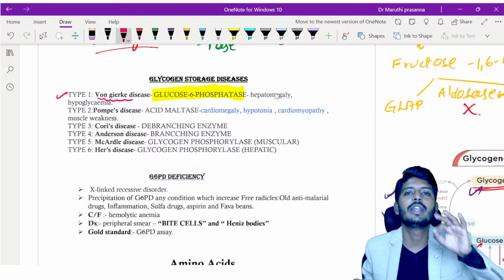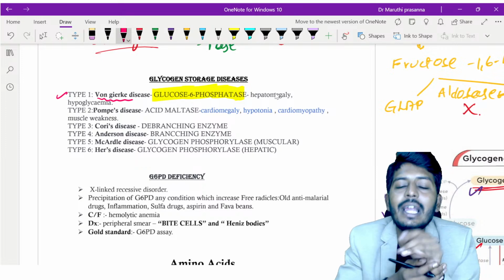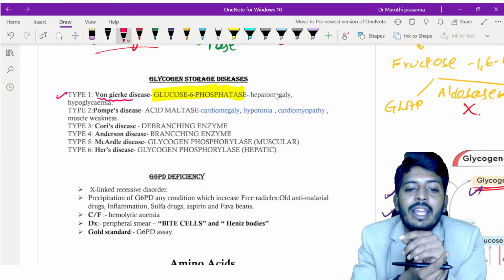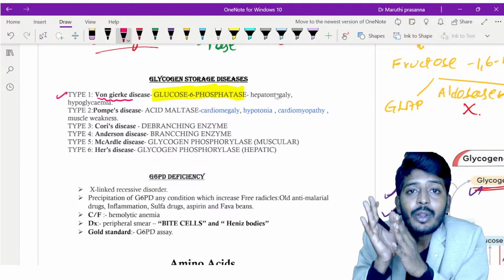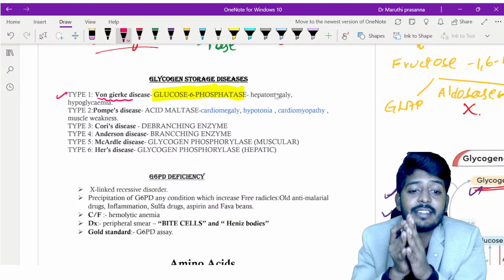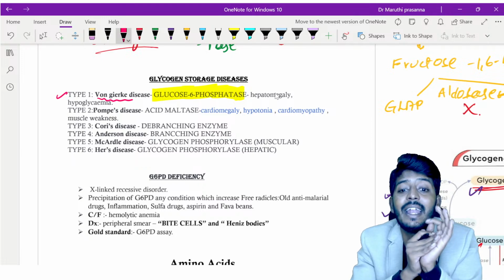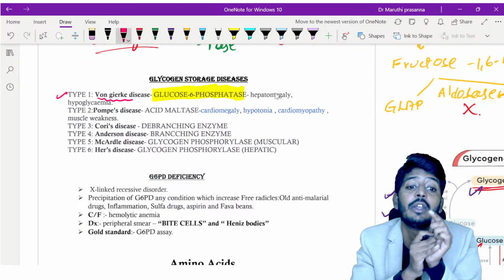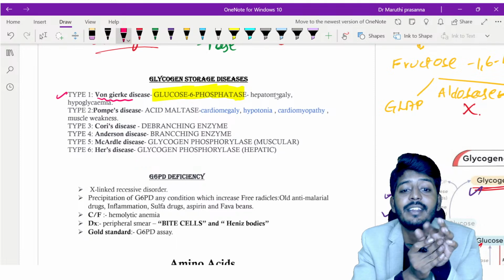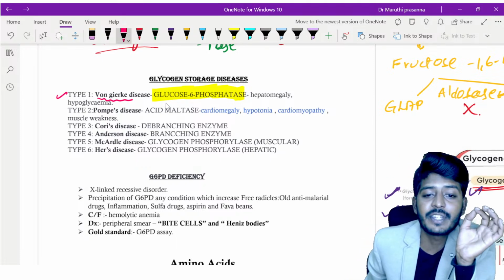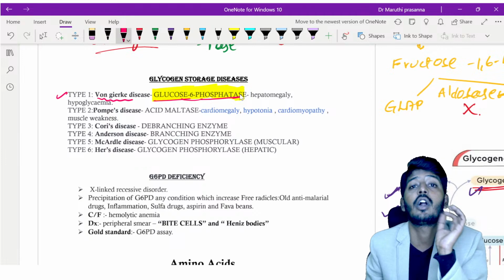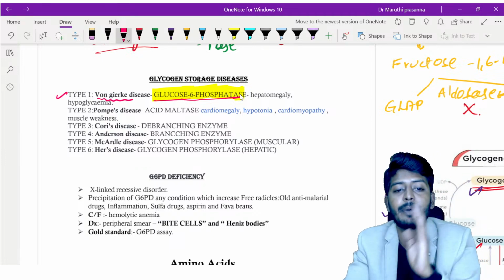But very many students make one small mistake, remembering only hepatomegaly. Remembering hepatomegaly is a dangerous game, because hepatomegaly can occur with other diseases also. There is no mandatory rule that hepatomegaly is seen only with Von Gierke's disease. So you need to remember the enzyme deficient is glucose 6 phosphatase, not glucose 1 phosphatase, glucose 6 phosphatase.